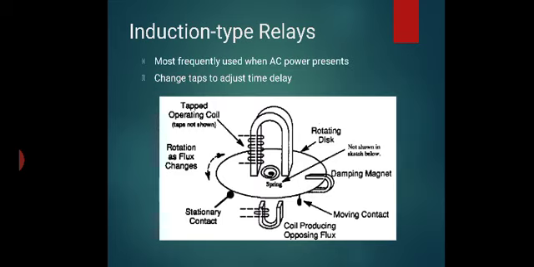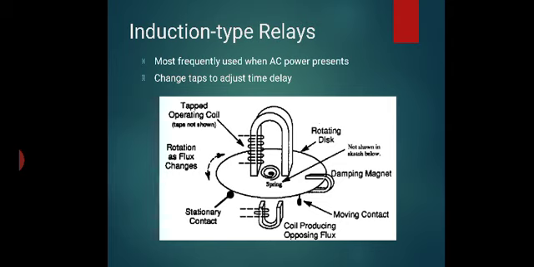The induction type relay is most frequently used with AC power. Change taps to adjust the time delay. The plunger type relay differs from the induction type relay, which works on the induction principle. Here a disc is rotated between two magnets, an upper magnet and a lower magnet. The upper magnet is wound with a tapped operating coil, and the lower magnet is also a coil wound magnet.